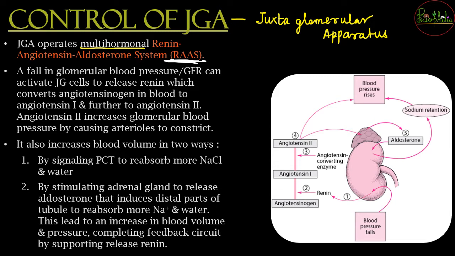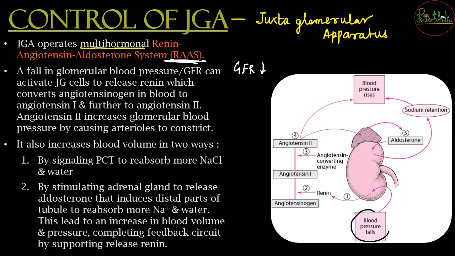So once the glomerular blood pressure is falling, meaning GFR is decreasing, that means blood pressure is decreasing and the filtration is not proper. Once the filtration is not proper, what is going to happen? Here in the flow chart you can very well understand.